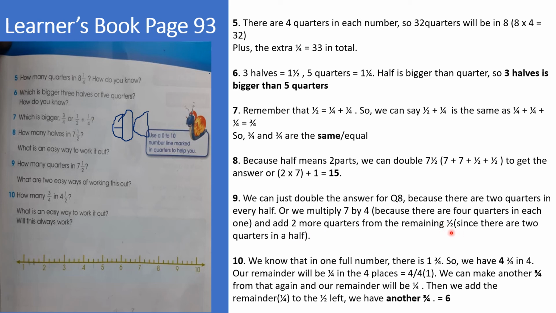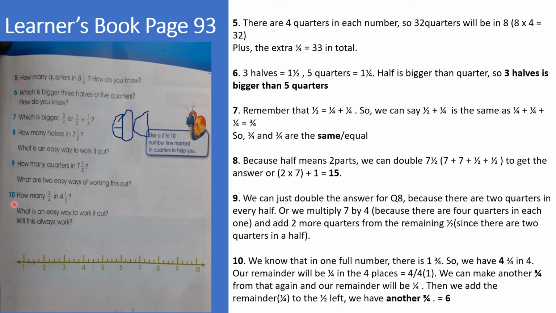How many quarters in 7.5? Just double question 8, because there are 2 quarters in every half. So double this to have 30, or multiply 7 by 4. We're talking about 7. In one whole number there are 4 quarters. So 7 times 4 will be 28. Then the half we have left here, half has 2 quarters. 28 plus 2 is 30.